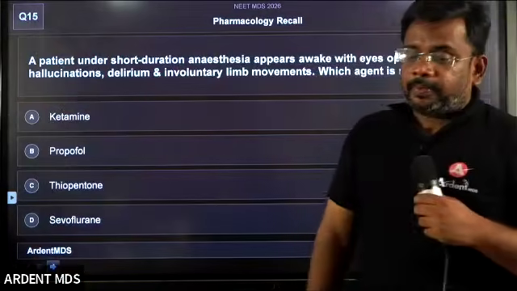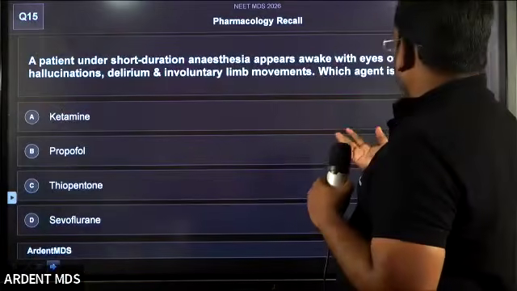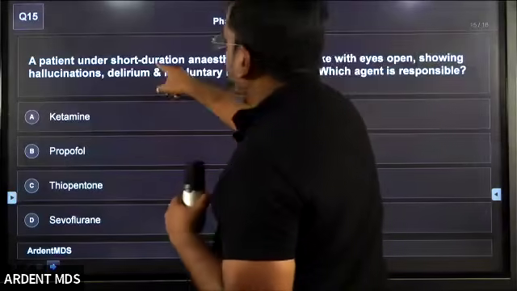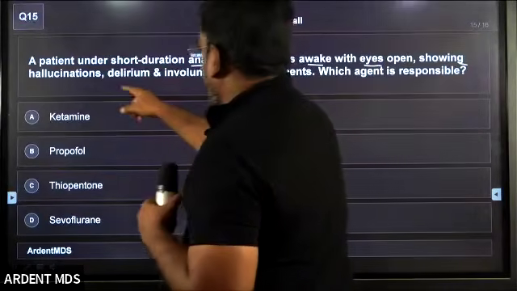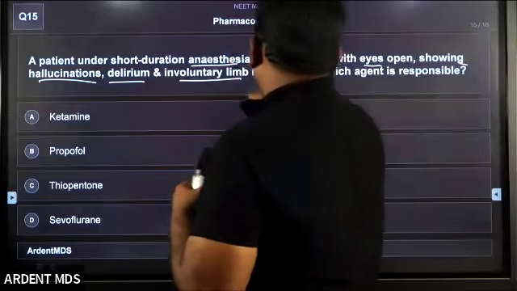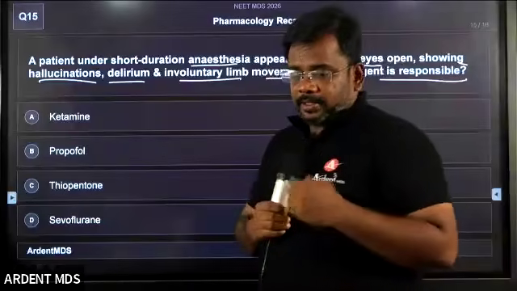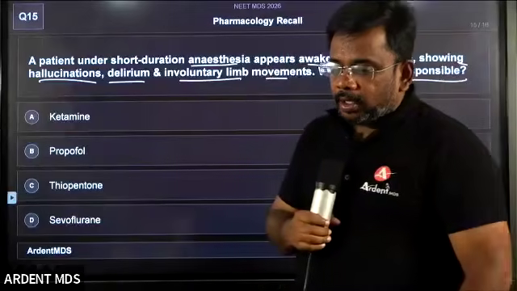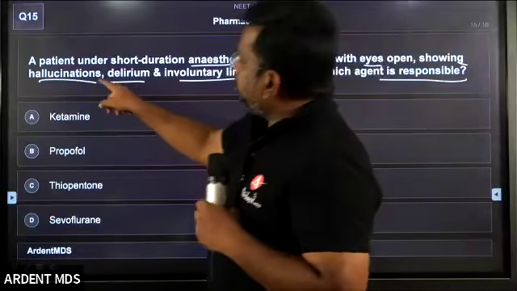The next question is about a patient who had anesthesia and was awake with eyes open, showing hallucination, delirium, and involuntary limb movements. Which agent is responsible for this? Hallucination is the key point.